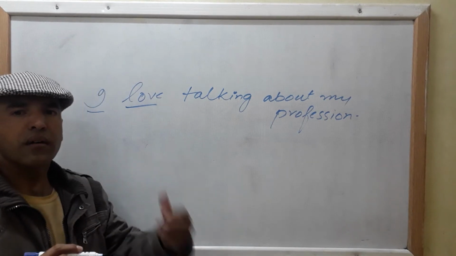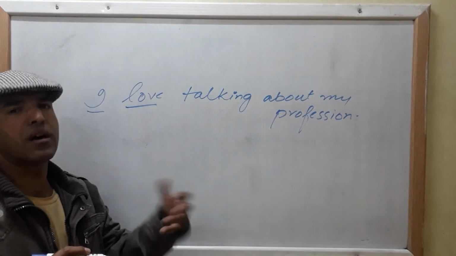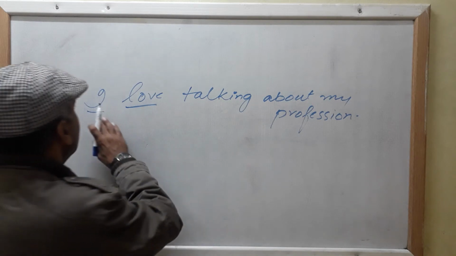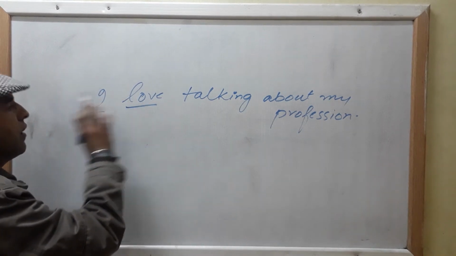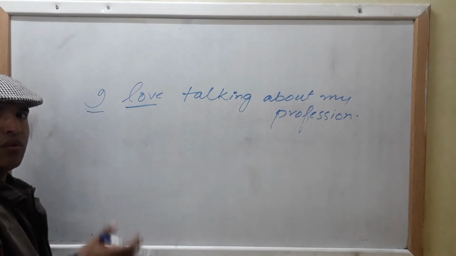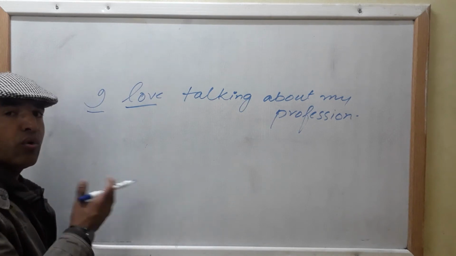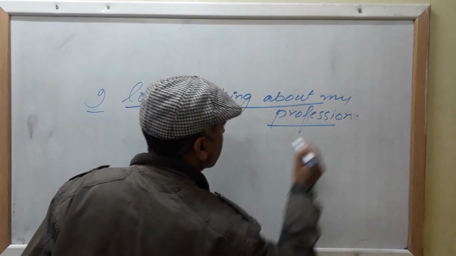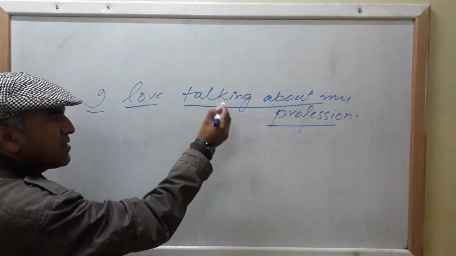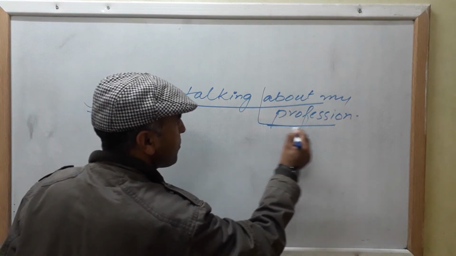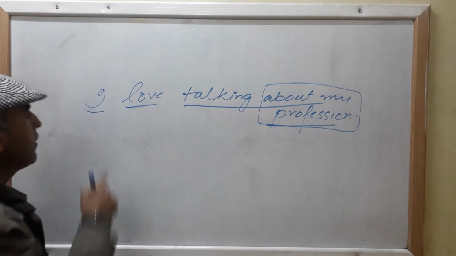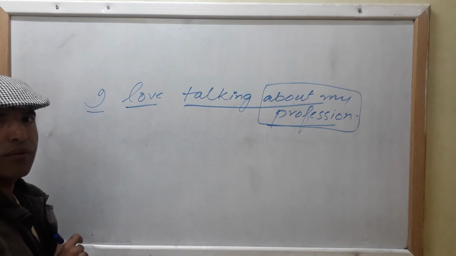You know that your object is always something or someone that receives the action you talk about. Okay, so I love. What do you love? Clear? I love talking about my profession. Here, V1 plus ing. This is again your prepositional phrase functioning as a modifier of the gerund.